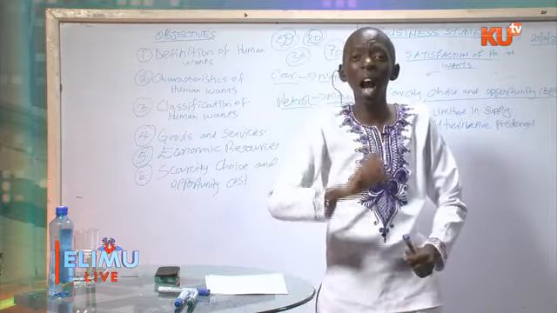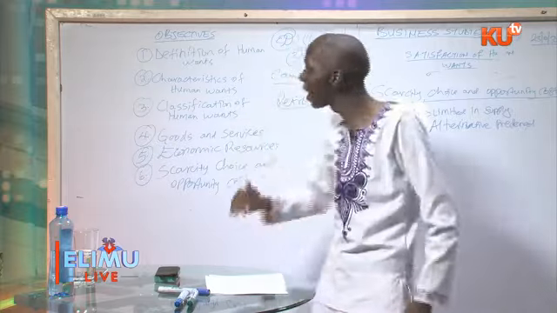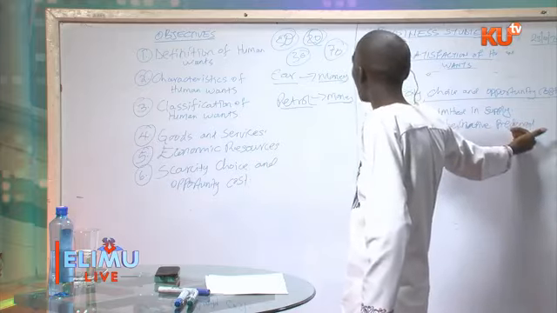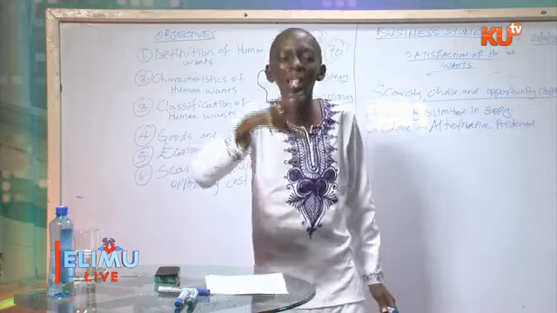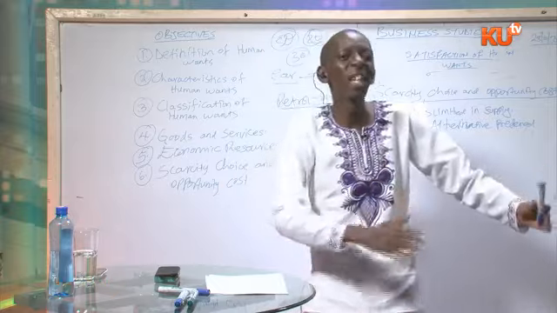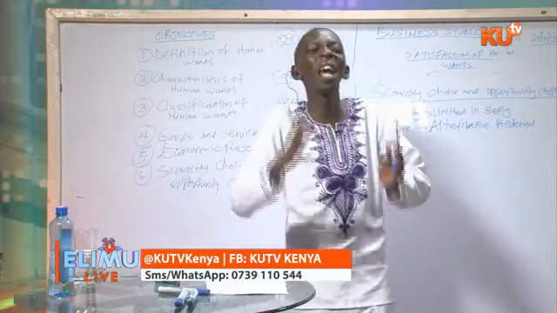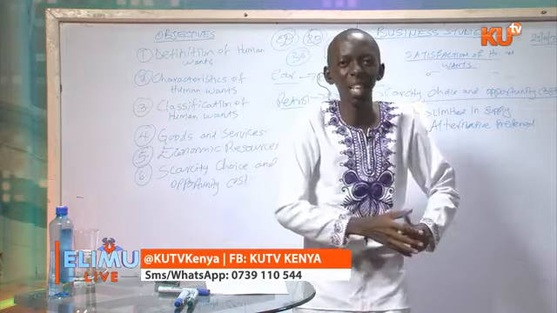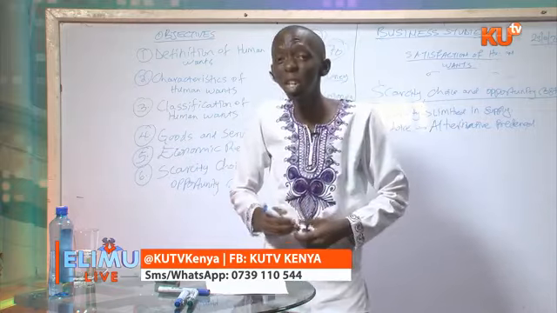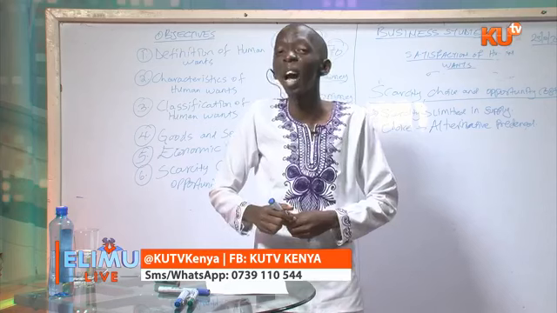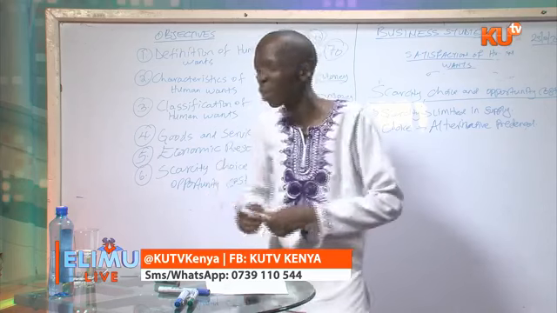Therefore, you must make a choice and have some alternative preferred, satisfy some wants and leave others. Satisfy the more basic wants and leave the less basic wants. Therefore, the wants that you don't satisfy are called opportunity cost.